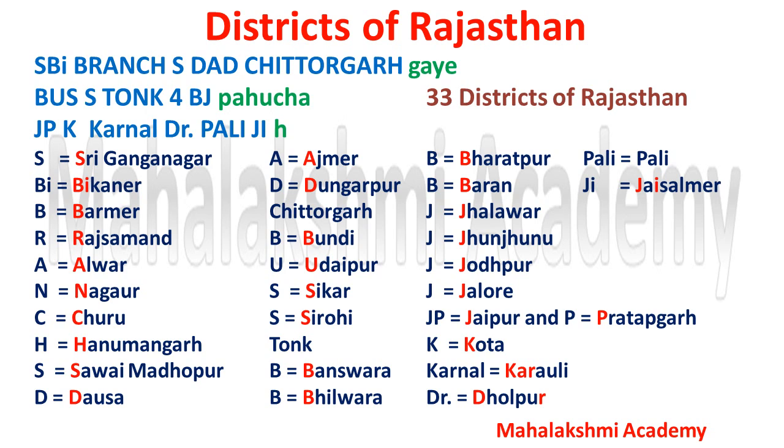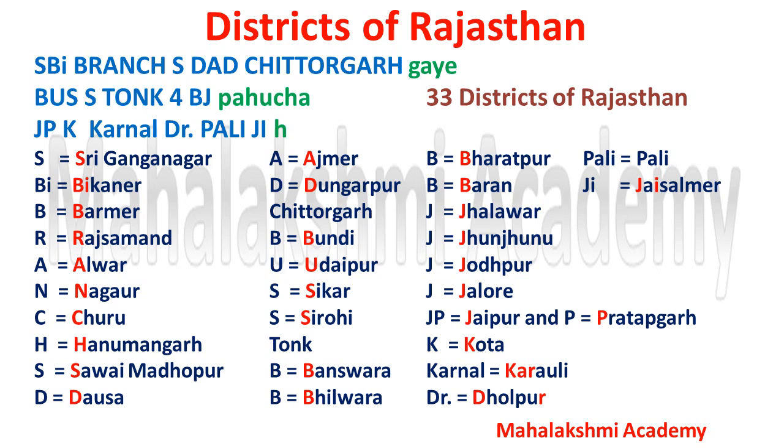SBI ब्रांच से डैड चित्तौड़गढ़ गए, बस से टोंक 4 बजे पहुंचे, जयपुर के कर्नल डॉक्टर पाली जी हैं. So the trick is in Hindi, and whatever is marked in green is unimportant. It is used only to frame the sentence. So you can avoid that: gaye, पहुंचे and है. Okay, now come to the mainstream.